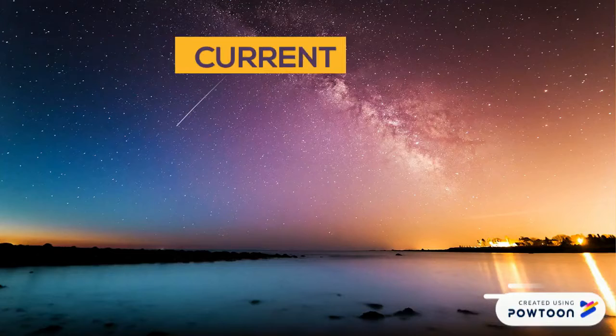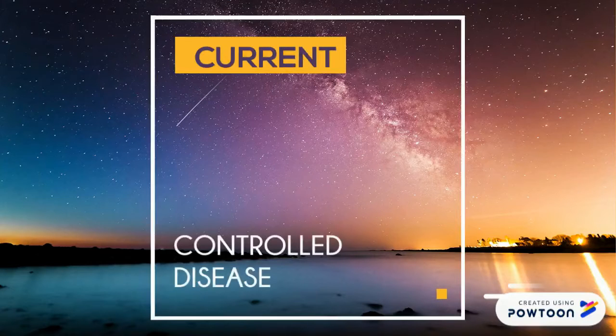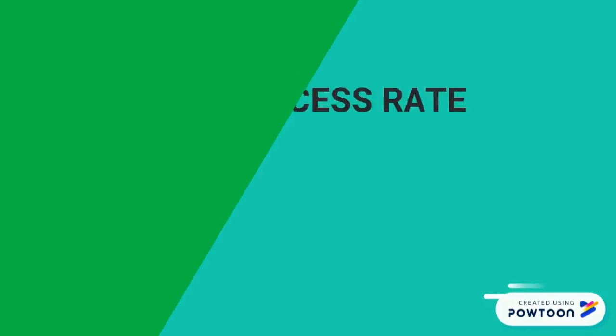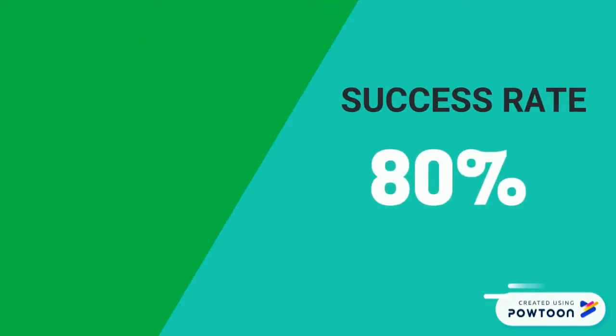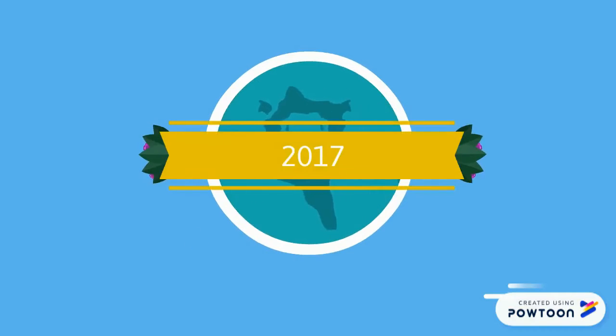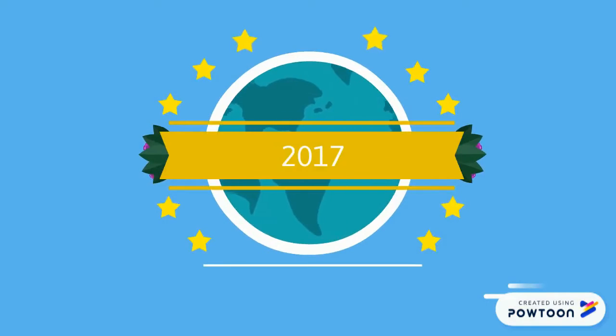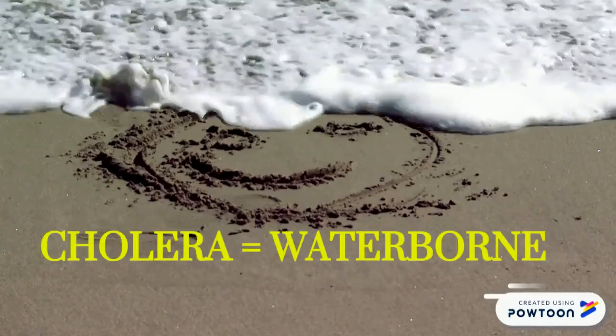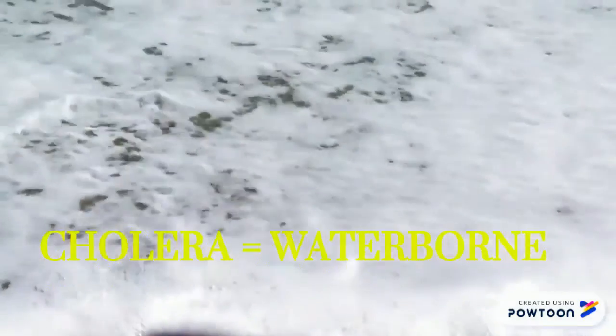Moving on to the current trend and situation of cholera. Cholera is now a controlled disease that is assumed would not cause a pandemic situation again. Up to 80% of cases have been successfully treated, and there are also safe oral cholera vaccines as prevention. In 2017 itself, a global strategy was developed to reduce cholera deaths by 90%. Since cholera is a waterborne disease, critical attention is paid to safe water and sanitation.